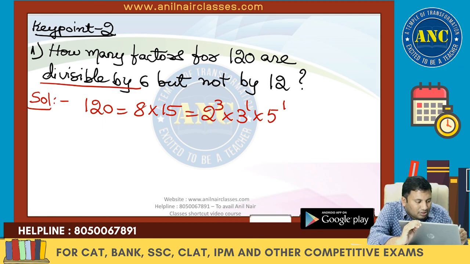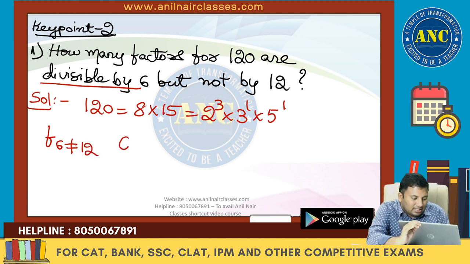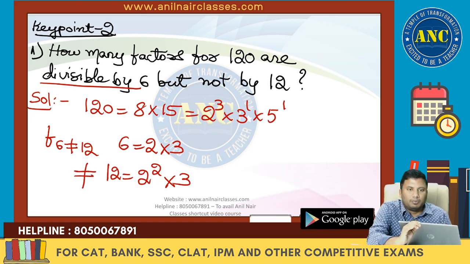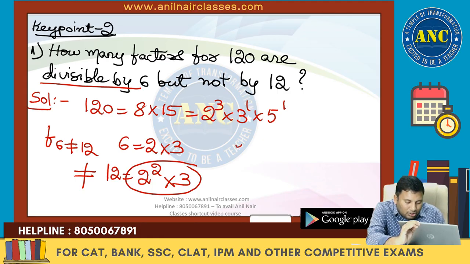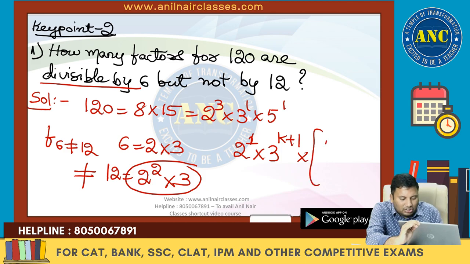The number should be divisible by 6 but not by 12. 6 is nothing but 2 into 3. 12 is nothing but 2 square into 3. The number should not be of the form 2 square into 3, so it should be divisible by 2 only once. So 2 power 1 should be there. This can be 3 power k plus 1, and there is no restriction on 5: 5 power 0, 5 power 1.